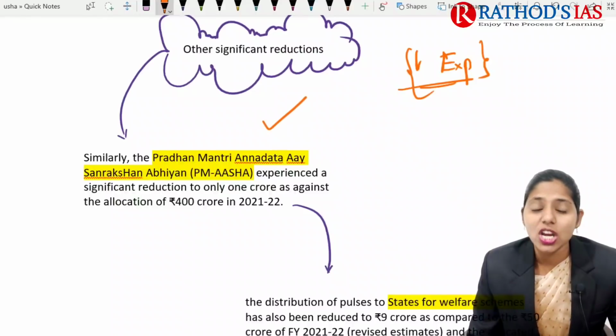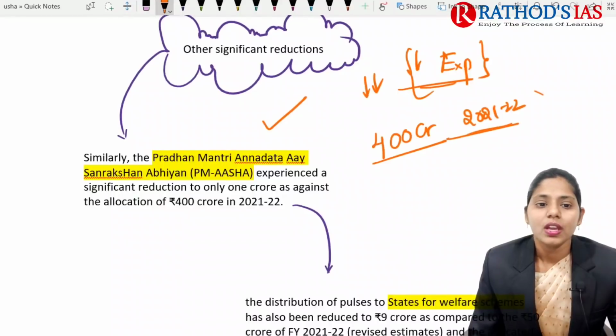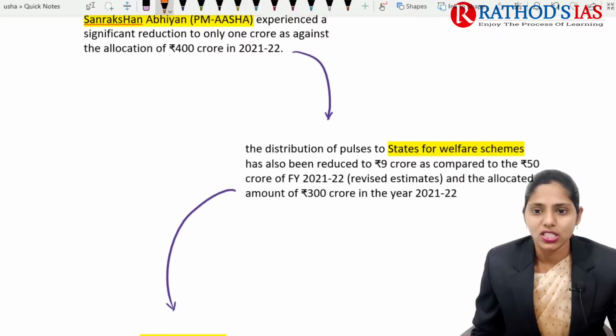In this scheme there is a decrease in budgetary allocation. The amount allocated was 400 crores in 2021 to 2022, but there is a significant reduction in the budgetary allocation for the PM Asha scheme.